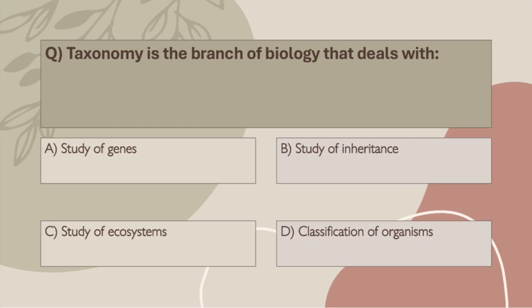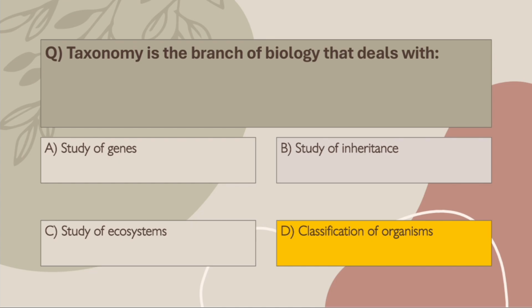Q2. Taxonomy is the branch of biology that deals with A. Study of genes. B. Study of inheritance. C. Study of ecosystems. D. Classification of organisms. Correct answer? D. Classification of organisms. Always remember, taxonomy, naming plus classifying living organisms in an organized way.